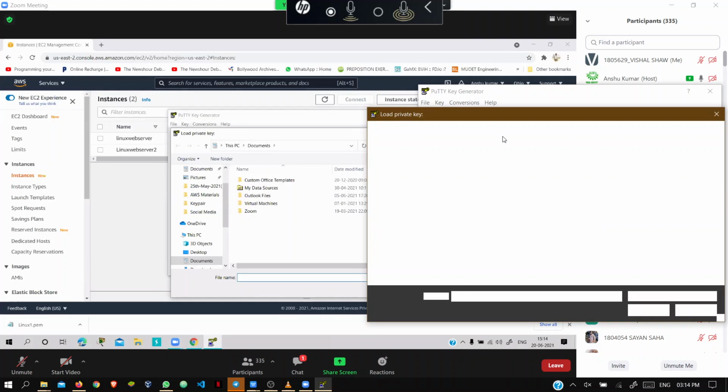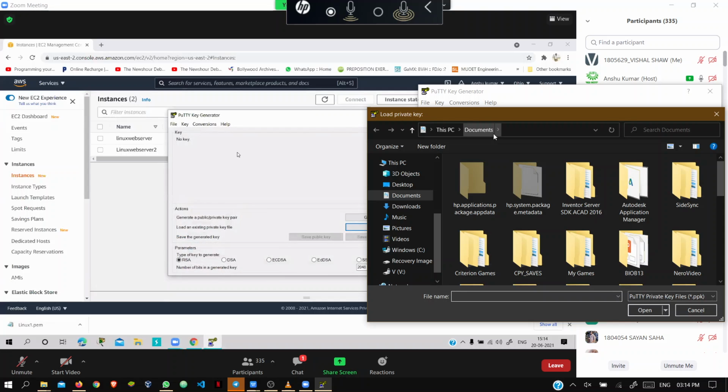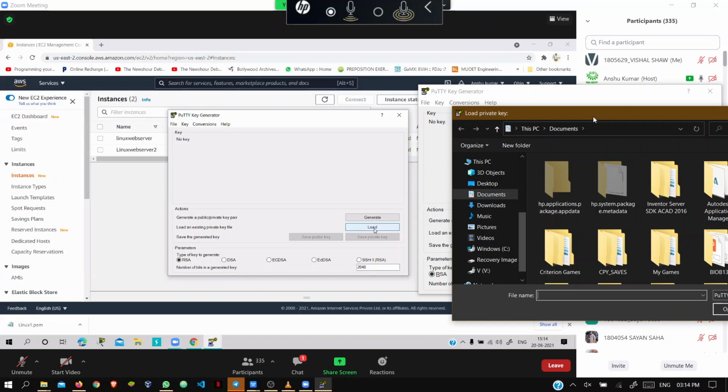Click on load. So basically, what I'm doing here, just see, I'll be selecting the key pair. Like how you select the key pair by decrypting the password when you are connecting with RDP in the Windows server, the same thing is here.